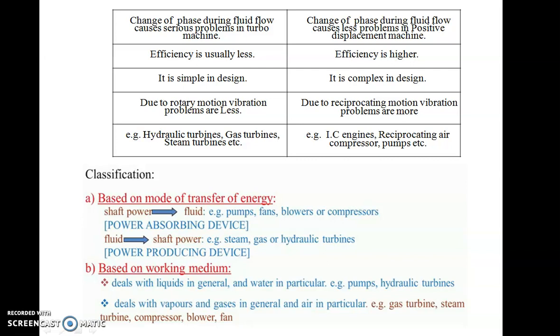And the examples of turbo machines are hydraulic turbines, gas turbines or steam turbines. All these are nothing but turbo machines. Even compressors, air compressors, are examples of turbo machines. While the IC engines, as we have discussed, reciprocating air compressors, or reciprocating pumps, these are examples of positive displacement machines. Okay, now this is about the difference between positive displacement machines and turbo machines.